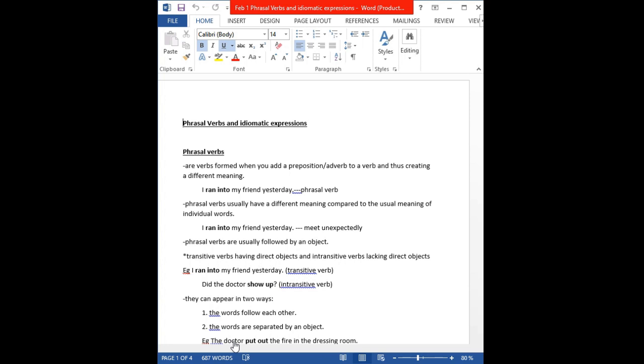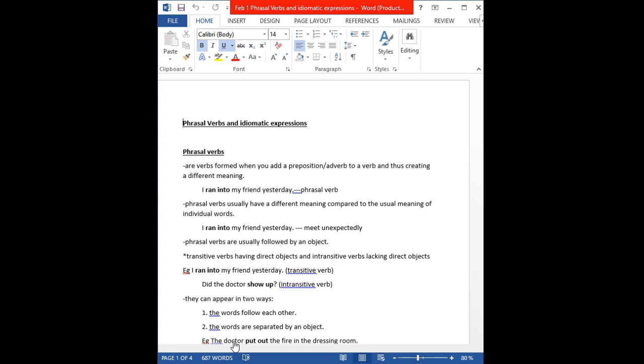Phrasal verbs usually have a different meaning compared to the usual meaning of the individual words. That means that ran is the past tense of run. Into means to go inside something. Now, when you combine these two words, ran and into, the result of this combination is a phrasal verb. But this phrasal verb will not have a similar meaning to the individual words, but it will have a different meaning which is unique to that phrasal verb itself.